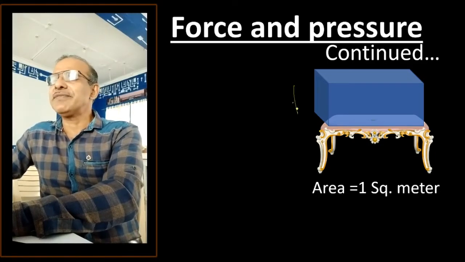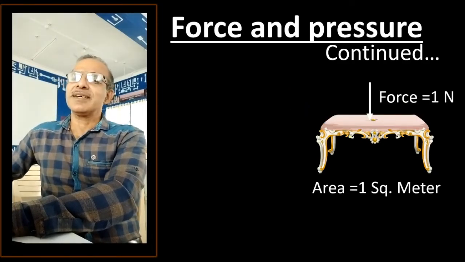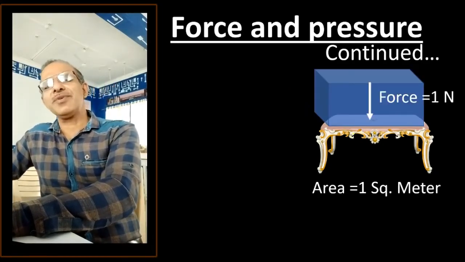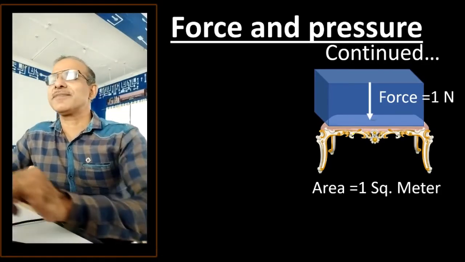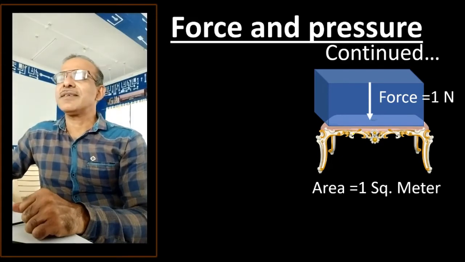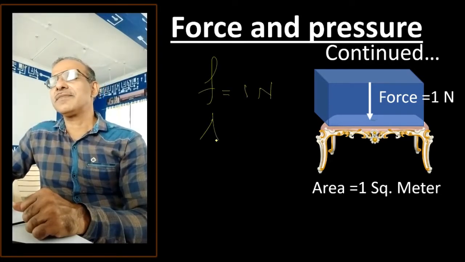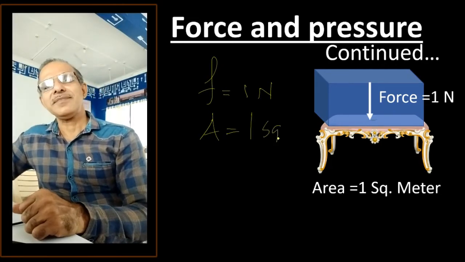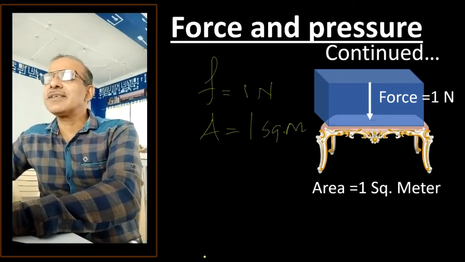So because of this weight, some force is applied, and that is how much, you know? Let us consider 1 Newton only. Let us make this problem very simple. So here force is 1 Newton, area is 1 square meter. Then the question is, what is the pressure?